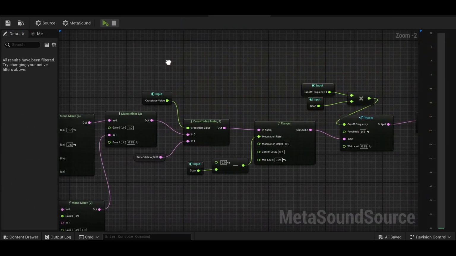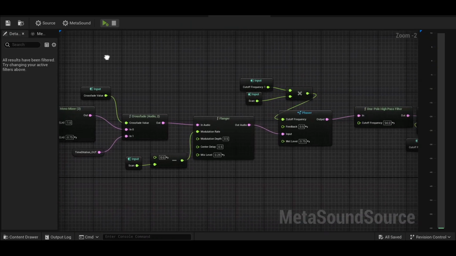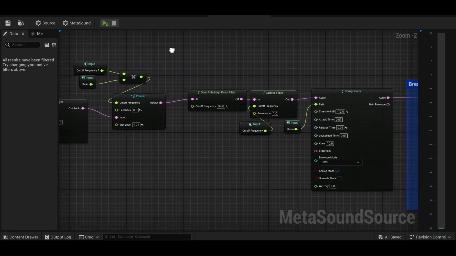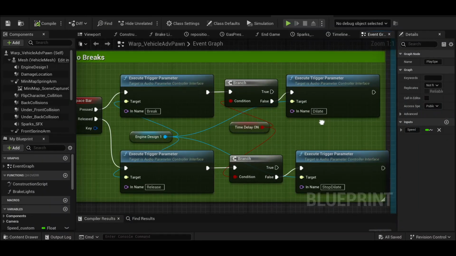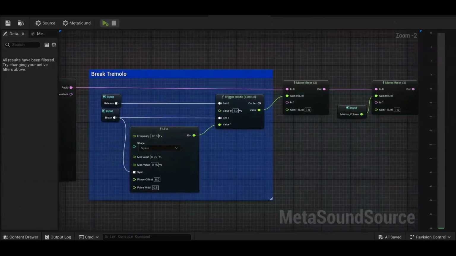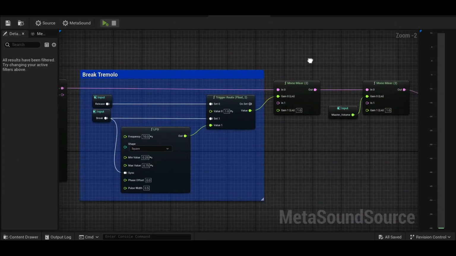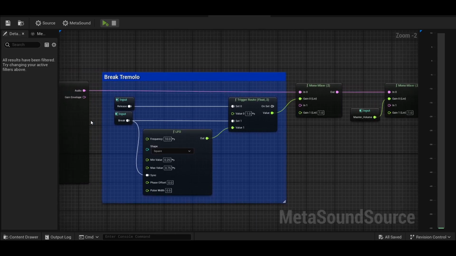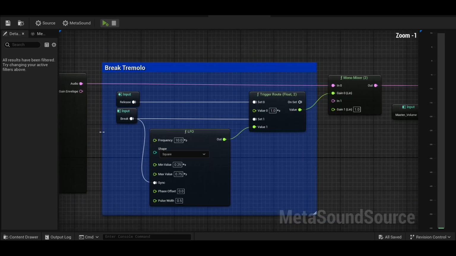As far as MetaSounds effects, I used filters, some compression, a flanger, and a custom patch phaser. For the brake system, I tried different ideas, and it was difficult to imagine what a hovering motorcycle with no tires would sound like. Initially, I used one-shot sounds, but in the end, I settled on changing the already present sound of the engine with a brake input-driven LFO.